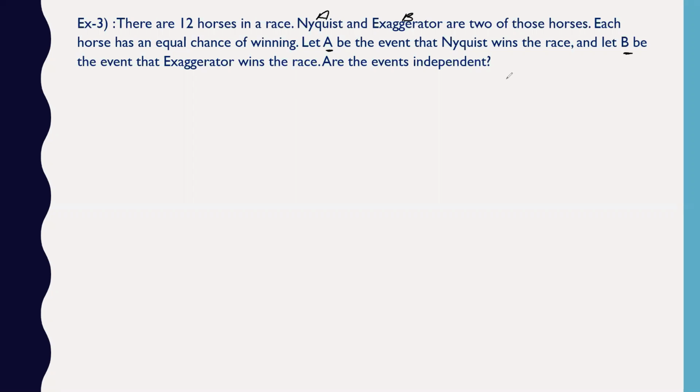So are the events independent? Are the events independent or dependent?